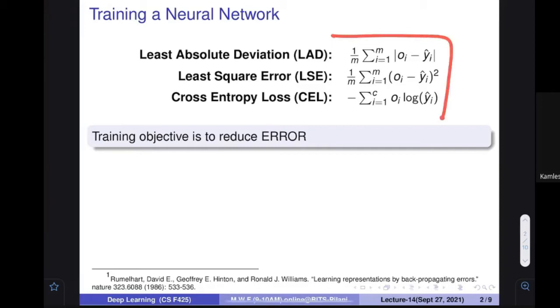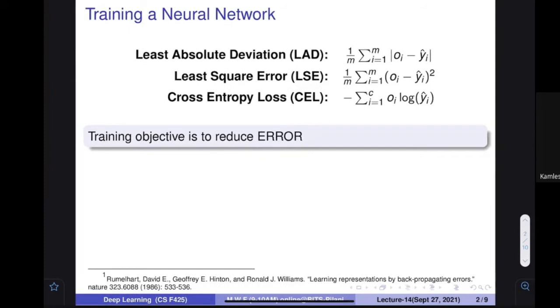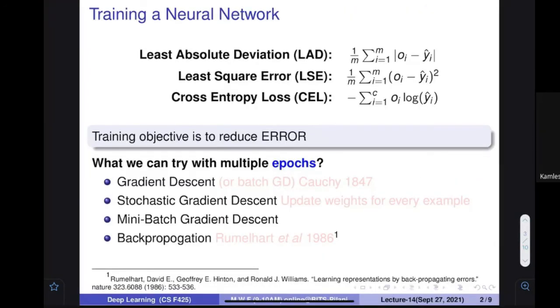So ultimately we want to optimize this, but in today's class, what is our objective? Our objective is to reach that particular optimal point very quickly, where this particular function is reduced.